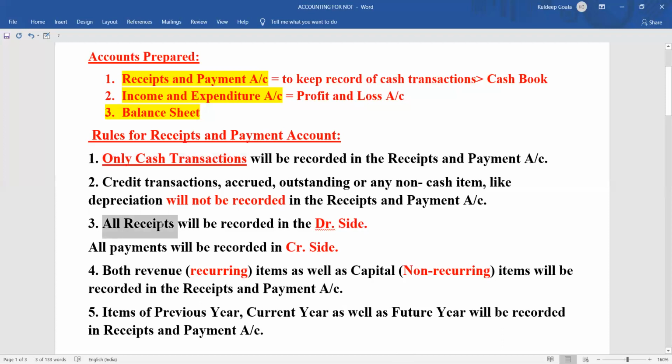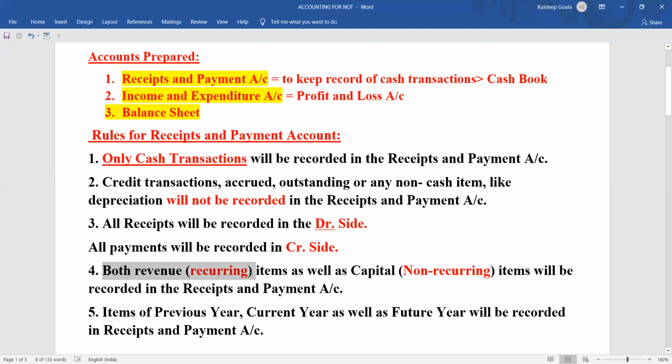Then remember that all receipts will be coming in the debit side of the receipts and payment account. All receipts will be put in the debit side, and all the payments will be put in the credit side of the receipts and payment account. Clear? Now coming to the next one, both revenue items.